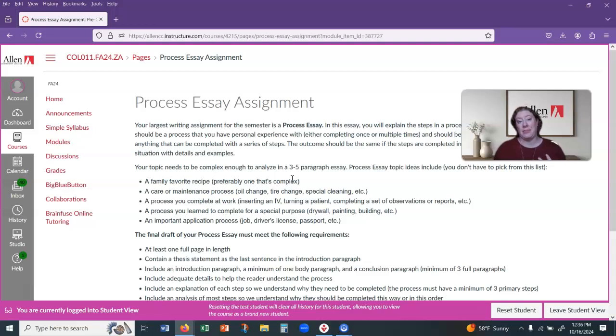So it can't be something where you might have different steps or a different outcome every time that you do it. And some students, I think, are trying to cover maybe too much. And so it's something that has to be in a process order.